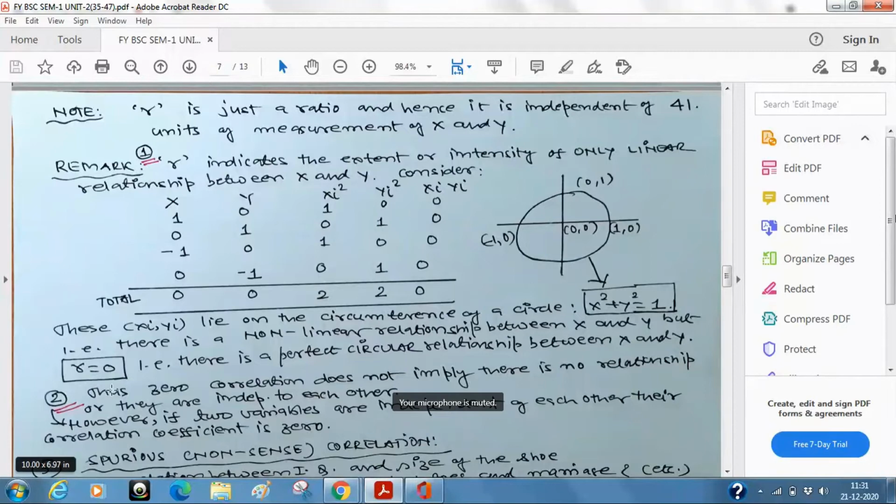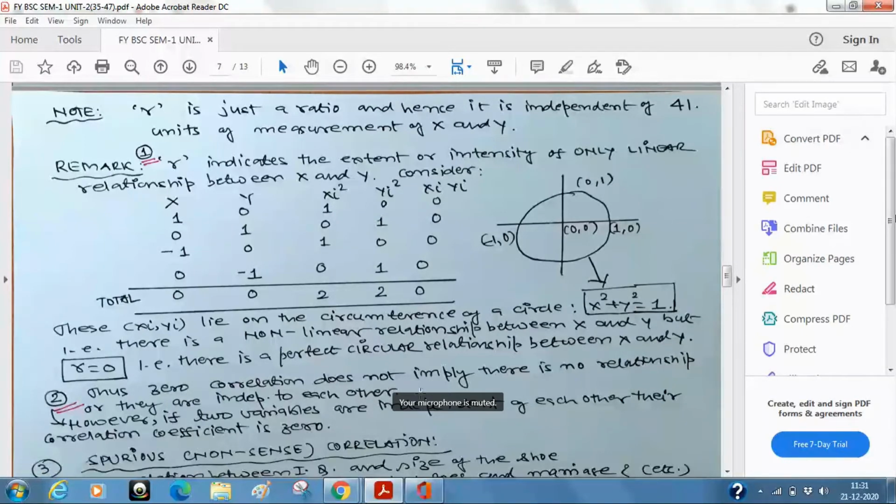But what is the message? If the correlation is 0, it does not imply that there is no relationship or they are independent of each other. This example conveys this message also. R is 0. Yes. But are they independent? No, sir. On the contrary, they are perfectly related. So remember, this is one message.